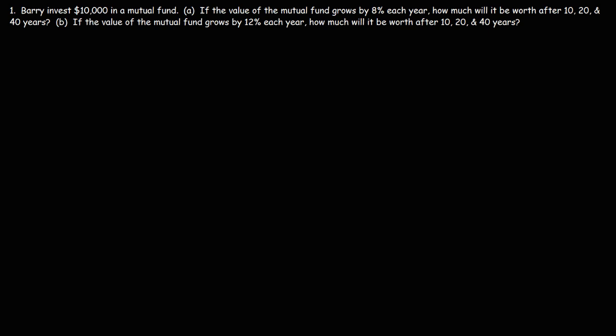Barry invests $10,000 in a mutual fund. If the value of the mutual fund grows by 8% each year, how much will it be worth after 10, 20, and 40 years? So let's see the effect of time on the value of a mutual fund. The formula that we're going to use is this: the future amount is going to be equal to the principal times 1 plus r raised to the t.